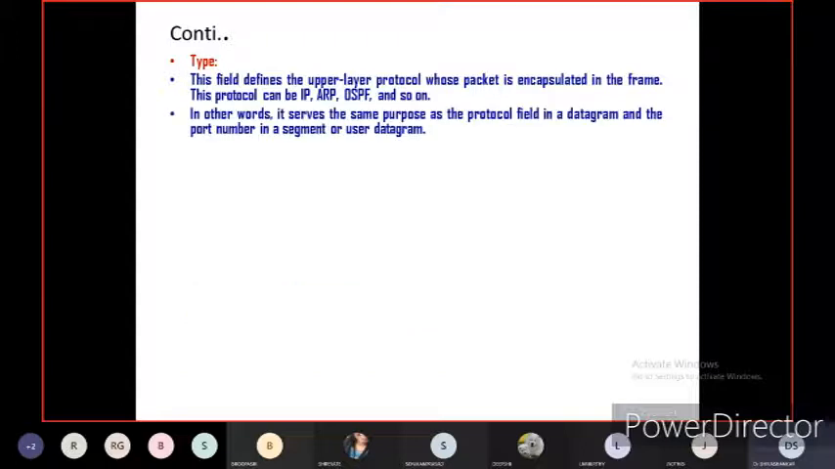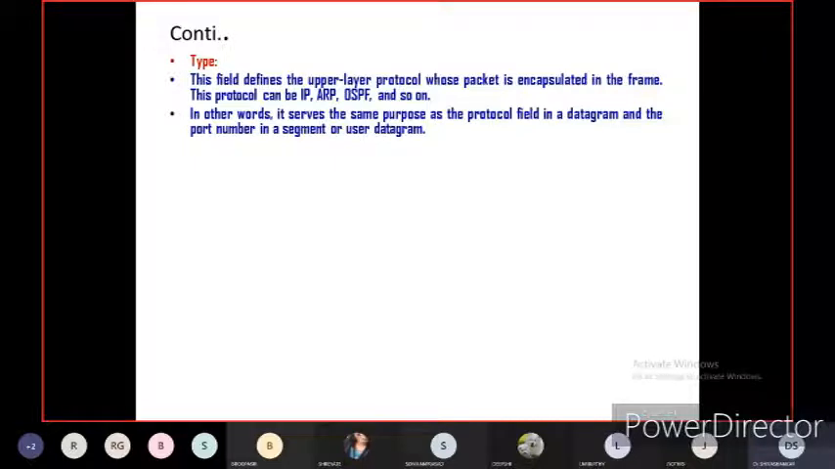Now what is type? Type also we have seen in the block diagram. This field defines the upper layer protocol whose packet is encapsulated in the frame. This protocol can be Internet Protocol, ARP protocol, or OSPF protocol, and so on. There are so many standard protocols available for the type of frame format. So IP, Internet Protocol, is connectionless, as we know, right? There is no guarantee whether the destination is receiving the data or not. So that is called an unreliable or connectionless protocol. ARP is also, OSPF is also, and there are so many protocols.